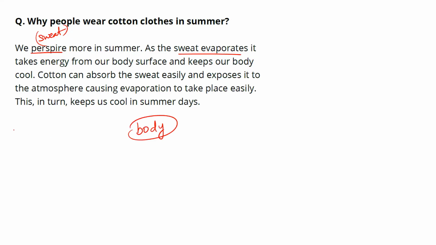In biology, you might have studied human beings are what? Warm-blooded animals. Yes or no? Have you heard this term? Human beings are warm-blooded animals. And what is the opposite of warm-blooded? Cold-blooded. Yeah, cold-blooded. Can you give me an example of a cold-blooded animal? Snake. Meaning what? Snake is cold-blooded.